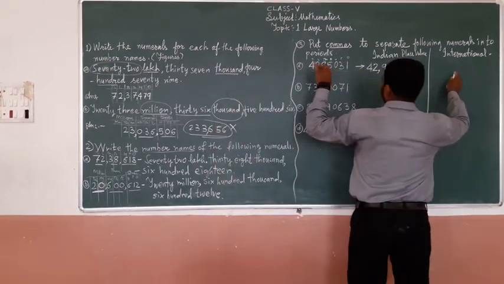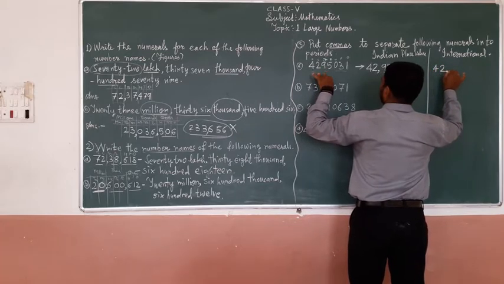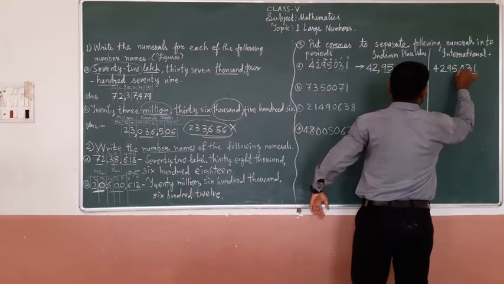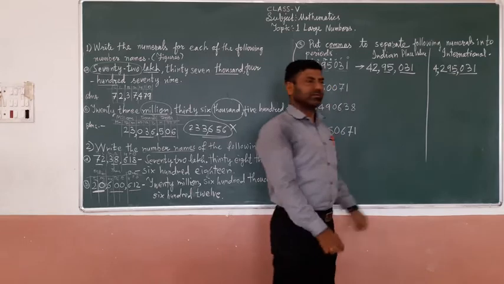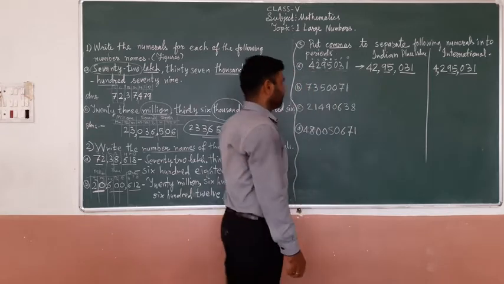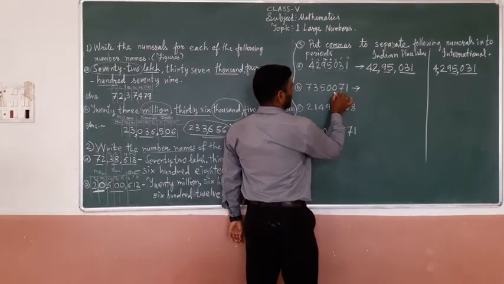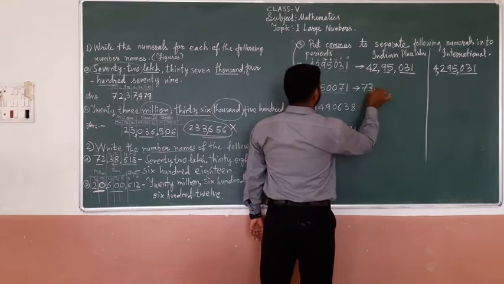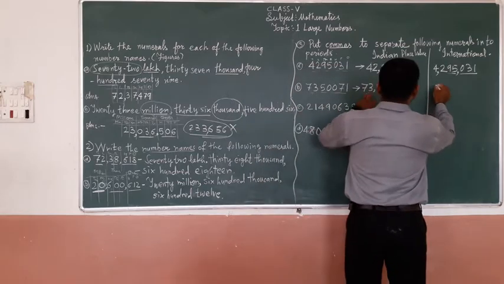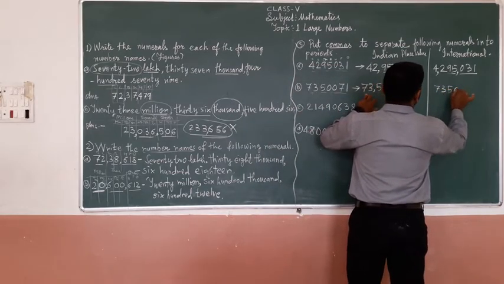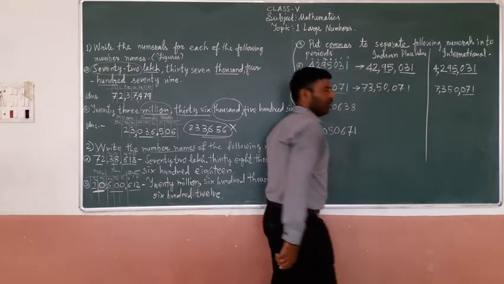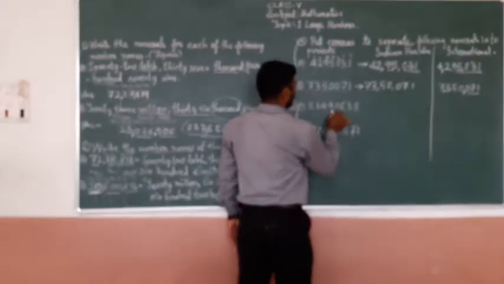Now in international place value, write the number first: 4295031. First 3 digits comma, then next 3 digits comma. Okay. 4,295,031. Now next, write the number first: 735071. 3 digits comma, then next 3 digits comma. Over.